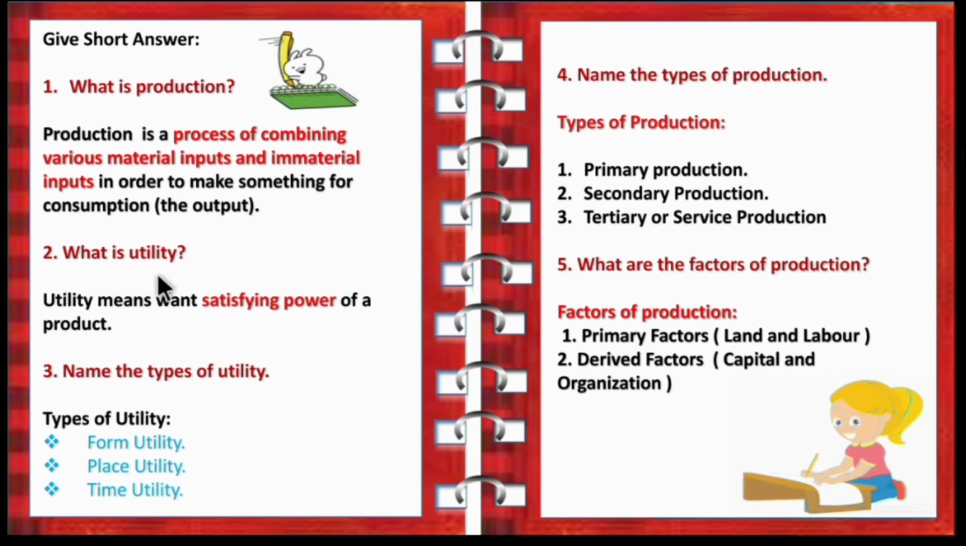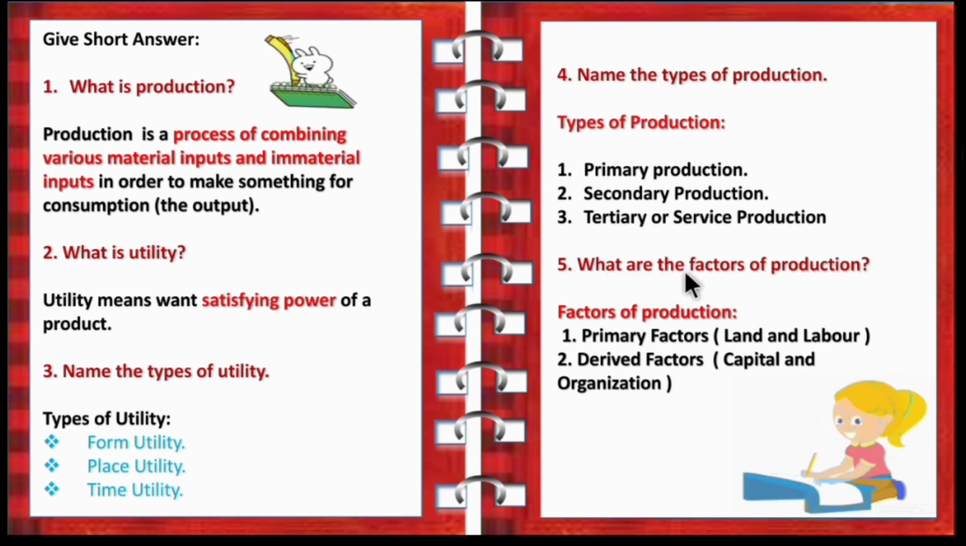Next, what is utility? Define utility: it is the satisfying power of the product. These are all the important keywords which you have to write in the answer. Name the types of utility. The types are form utility, place utility and time utility. Fourth question, name the types of production. The three types of production are primary production, secondary production, tertiary or service production.